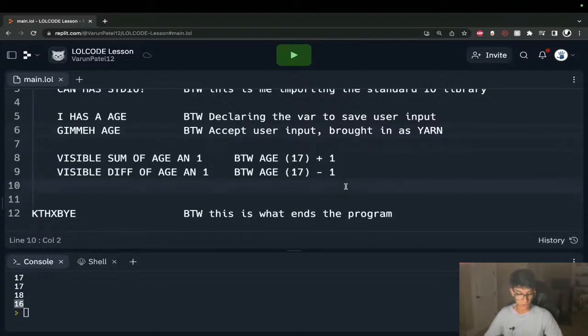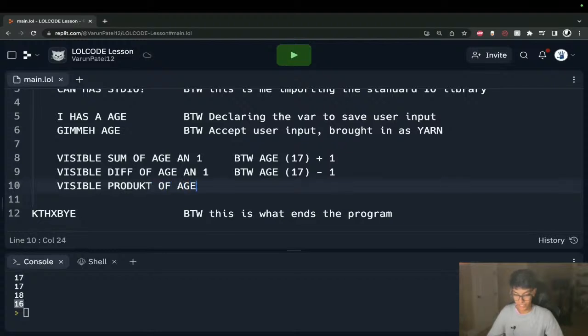Now we'll talk about multiplication and division, which is pretty straightforward, but the spelling that they use for multiplication and division is really, really confusing. So again, we'll have our visible, just our print statement. We'll say product. Please make note of the spelling, product